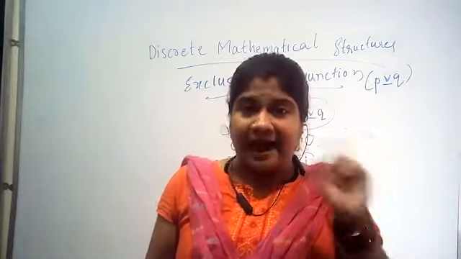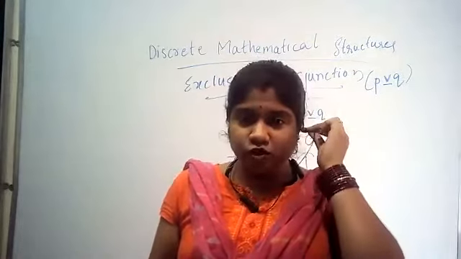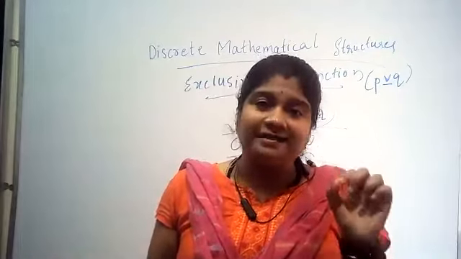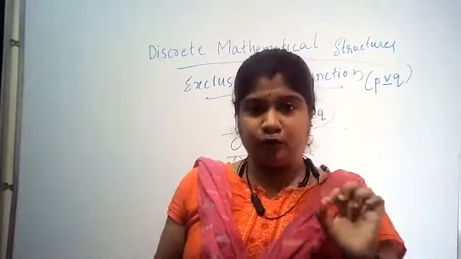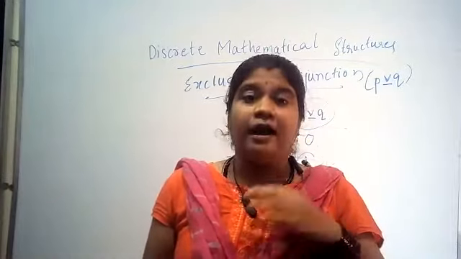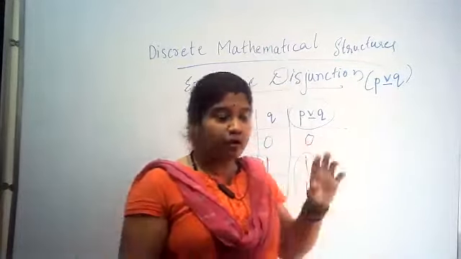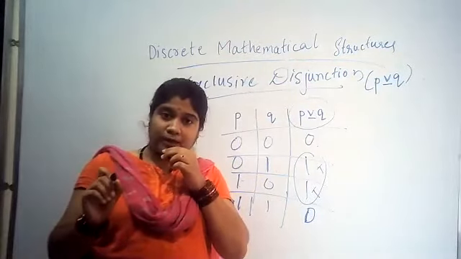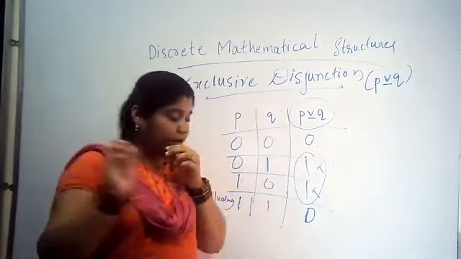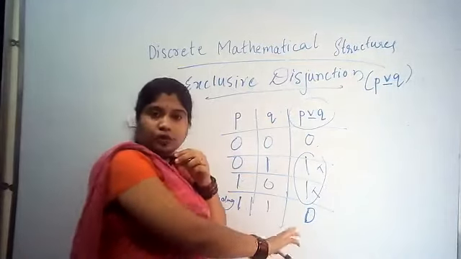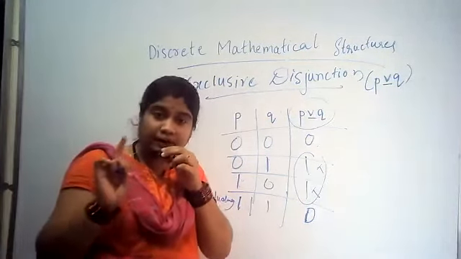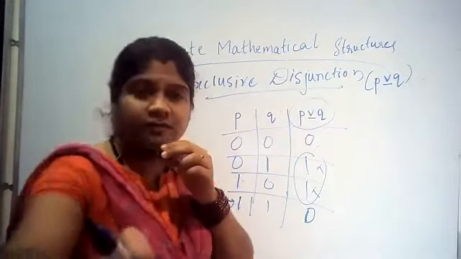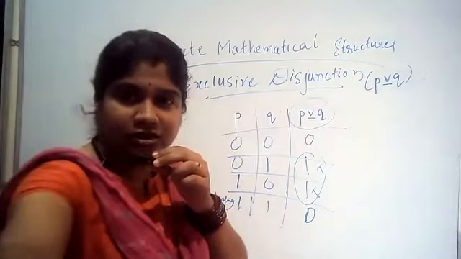In conjunction we used to use 'and', in disjunction we used to use 'or', whereas here what will we be using? Either or, but not both. Either P should be true, or Q should be true. But if both are true, this will not be true for us. This is one thing to remember. It is a bit like the OR gate, with a slight change.